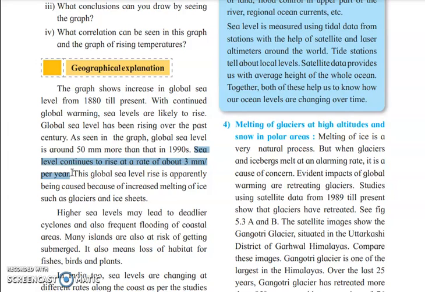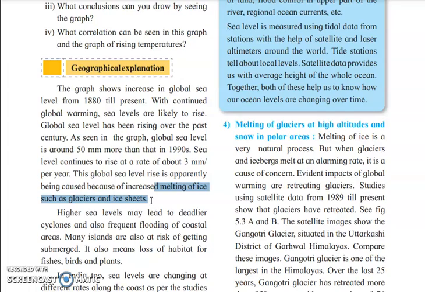This global sea level rise is apparently being caused because of increased melting of ice such as glaciers and ice sheets. So many times what happens is, whenever there are water bodies in the form of glaciers, in the form of ice, such glaciers and ice start melting in the high temperature.